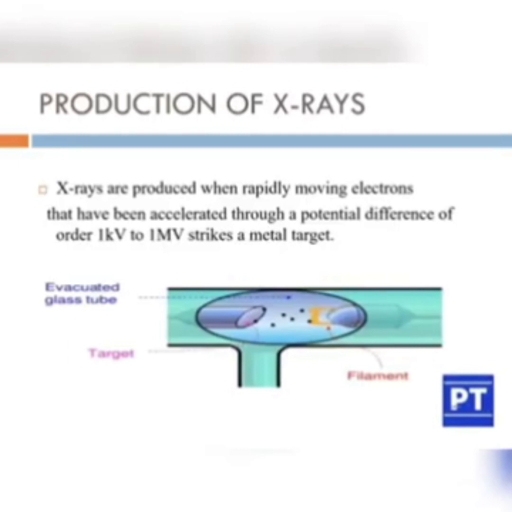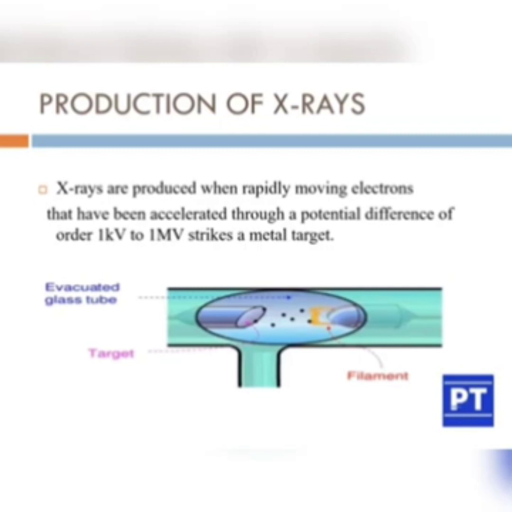Production of X-rays. X-rays are produced when rapidly moving electrons that have been accelerated through a potential difference of the order of 1 kV to 1 MV strike a metal target. The metal target is tungsten. From this figure you can see the filament. The filament is the cathode in an evacuated glass tube, and here you can see the anode as the target.